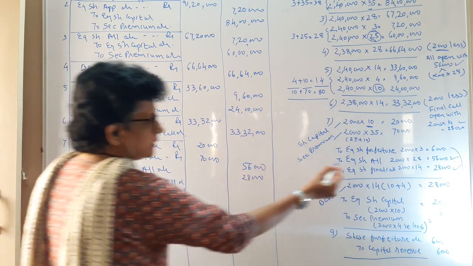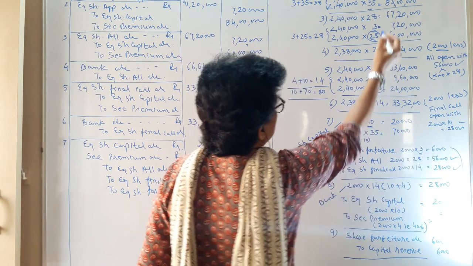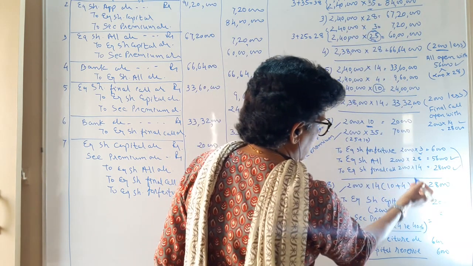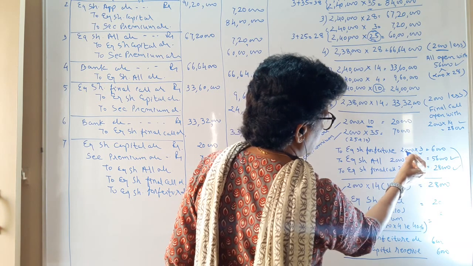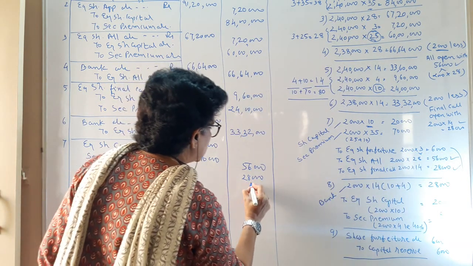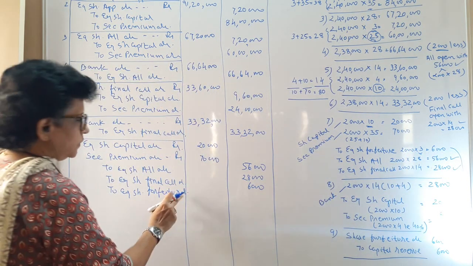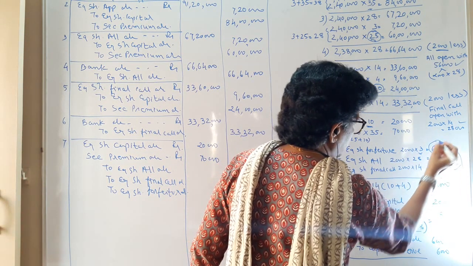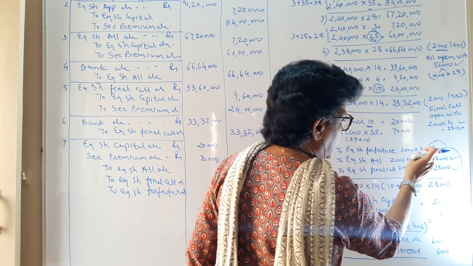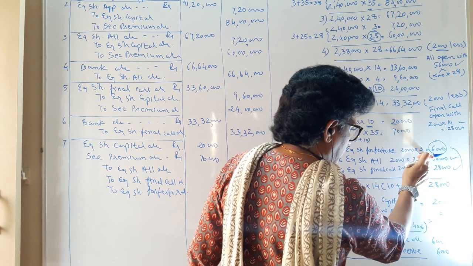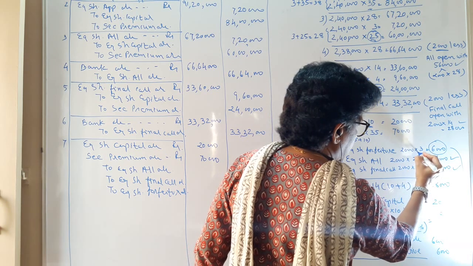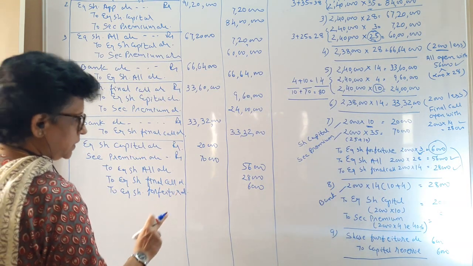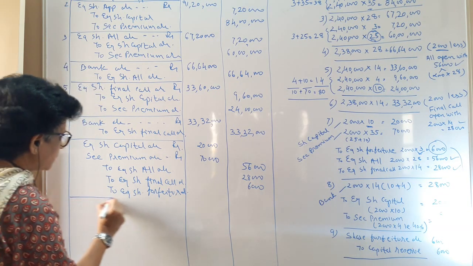equity share forfeiture account, that is 3 rupee. You remember, of the first call 3 rupee we have received. So the 3 rupee that you have received on 2000 shares, the 6,000, that is your equity share forfeiture account. So this 3 rupee, how did the 6,000 come? 2000 shares, 3 rupee at time of application you have received. This application money that you have received, that total money goes towards the equity share forfeiture account.